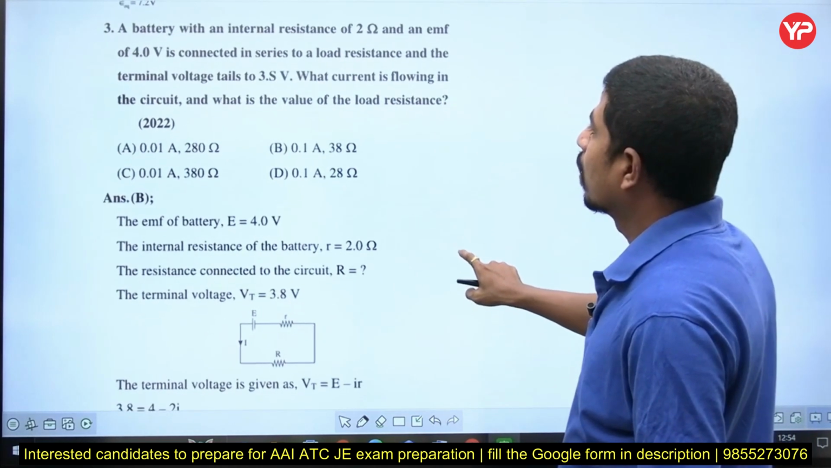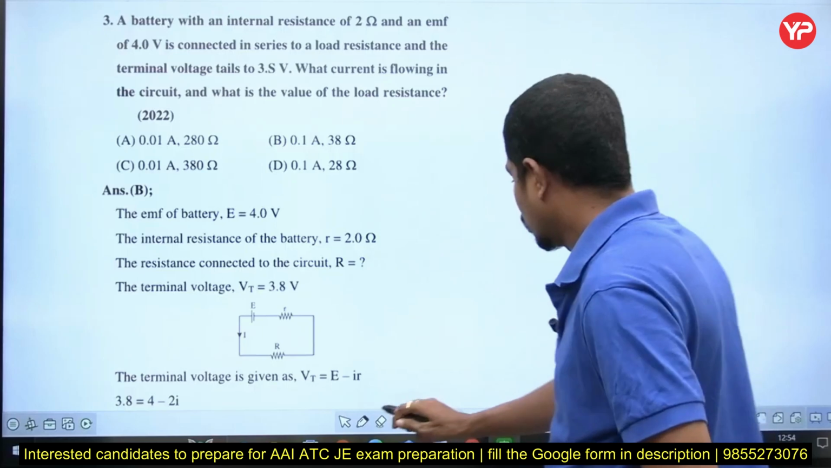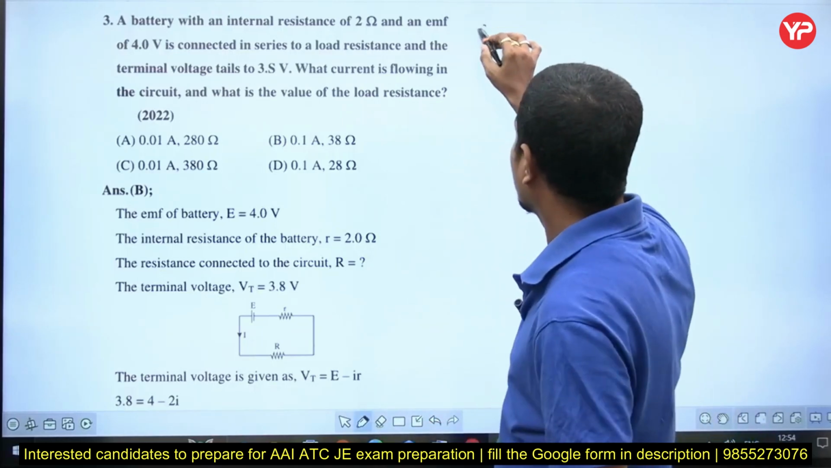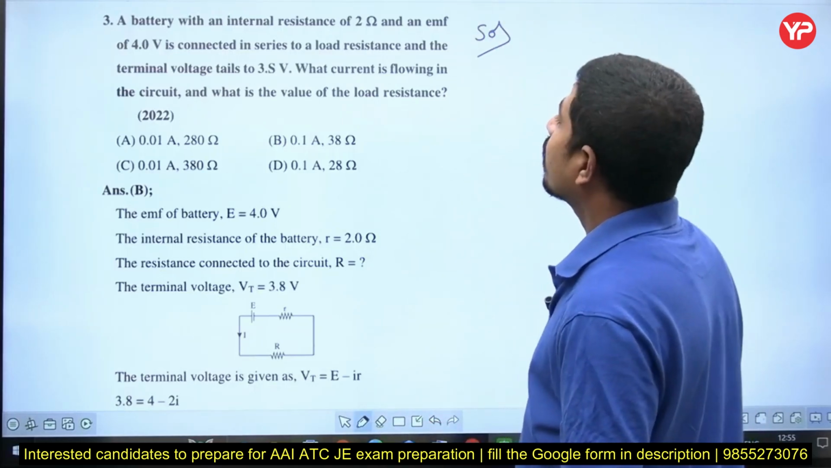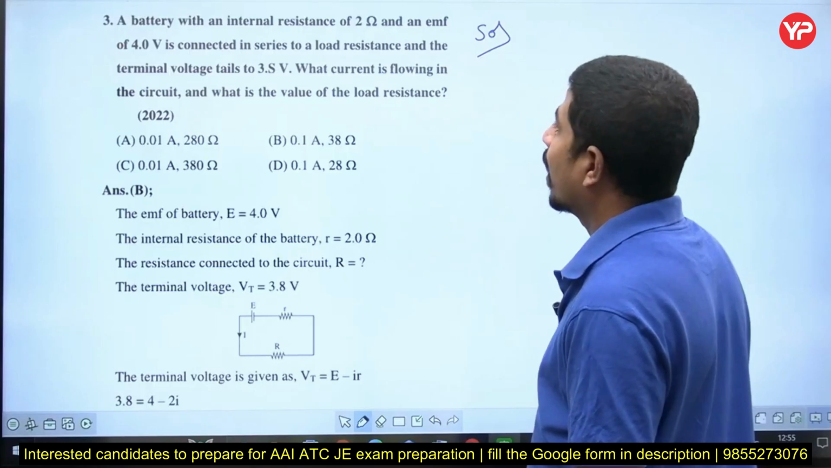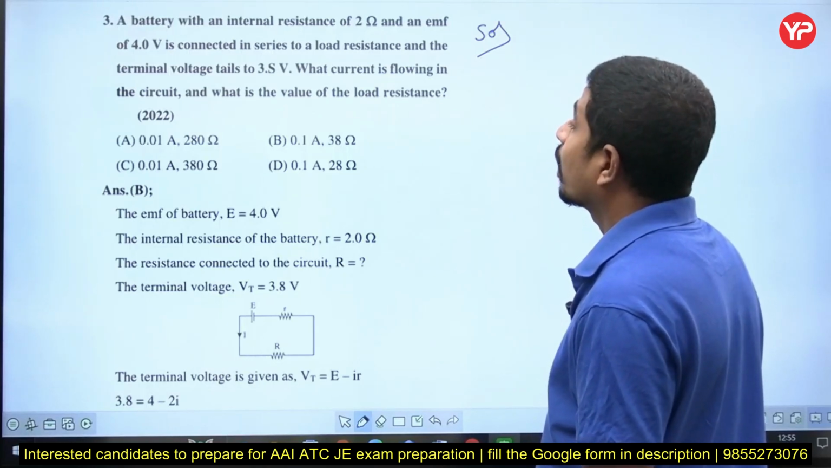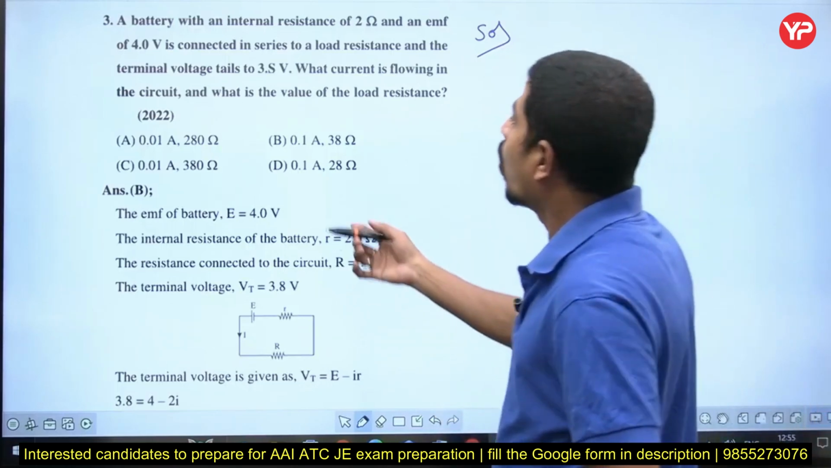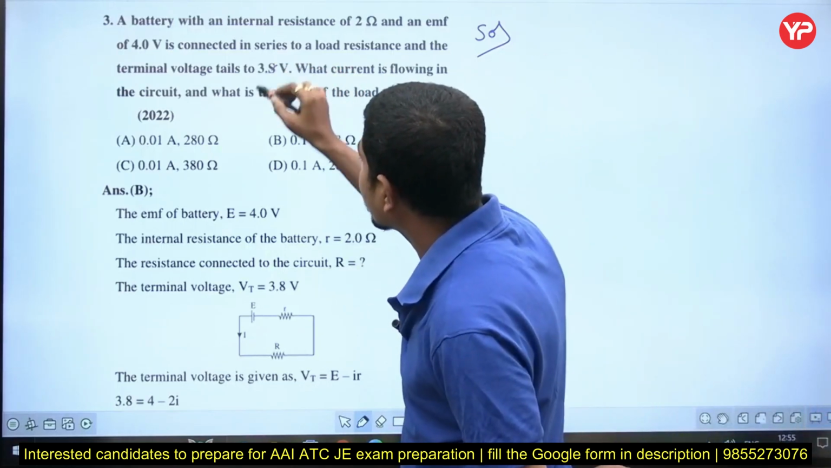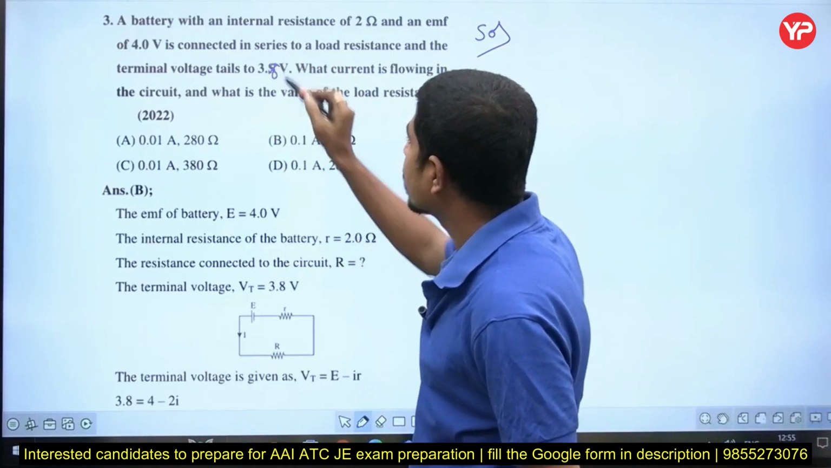Yes. Answer is 7.2 volts. What is saying? Let me solve here in this corner. What is saying? A battery with an internal resistance of 2 ohm and an EMF of 4 volts is connected in series to a load resistance, and the terminal voltage falls to 3 volts. It is not 3, it is 3.8. This is 3 it is showing, but it is 3.8.